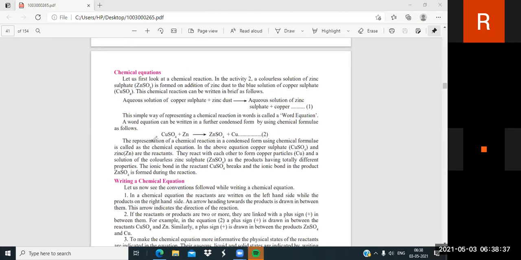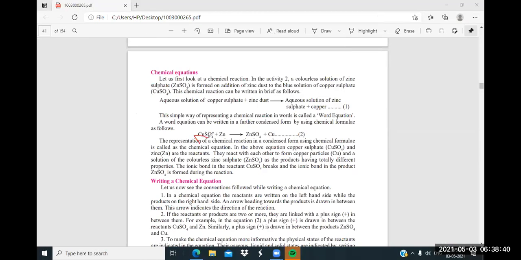The chemical formula of copper sulfate is CuSO4, and with zinc, when they react, we get zinc sulfate and copper. The representation of a chemical reaction in a condensed form using chemical formulas is called a chemical equation: CuSO4 plus Zn gives ZnSO4 plus Cu. This is the condensed form, and it's called the chemical equation.